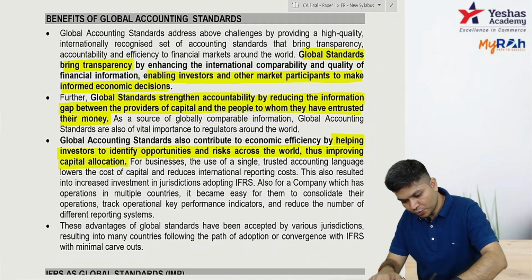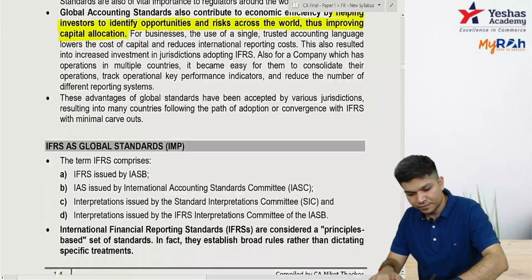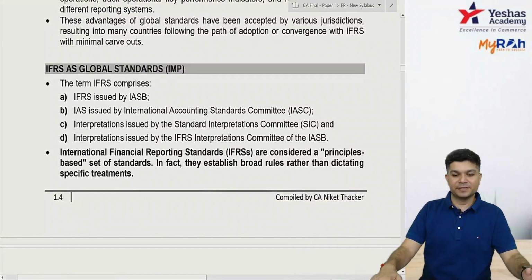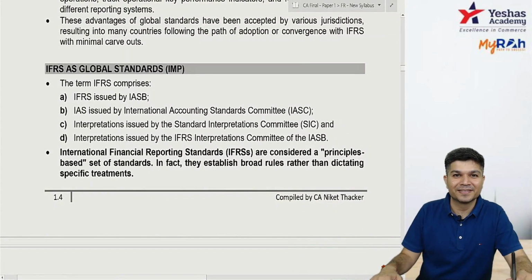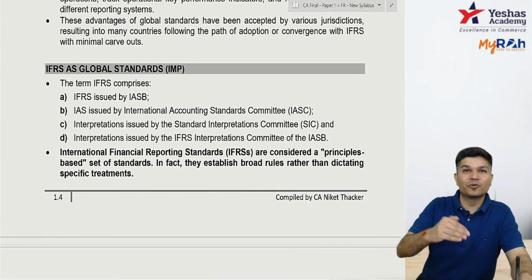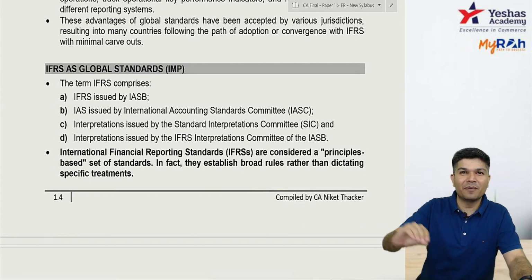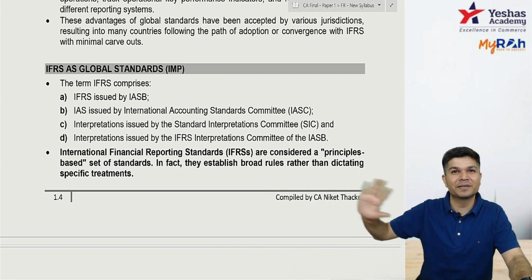Now coming to the word IFRS. I'll come to the word IFRS, then I'll go to the word IND AS, and then we have all about the applicability of IND AS. It becomes simpler.